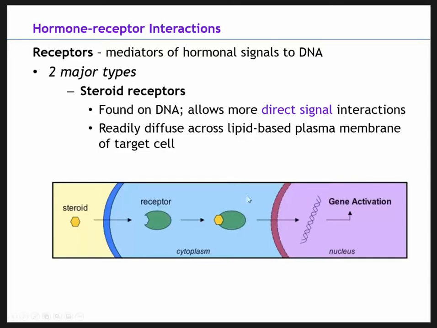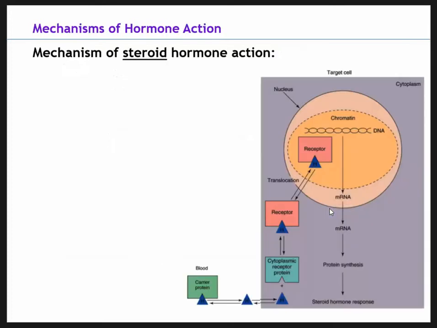Just to sum that up, we see our steroid, our yellow guy out here. It diffuses across the lipid-based plasma membrane into the cytoplasm. It binds to its receptor, and then the receptor passes that hormone into the nucleus, where it can interact directly with the DNA. Some steroids that use this are cortisol and testosterone, which are both fat soluble and both steroid hormones.